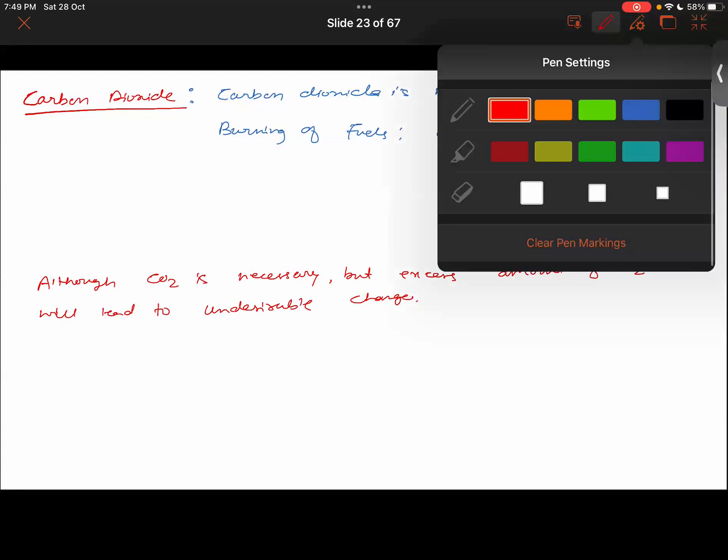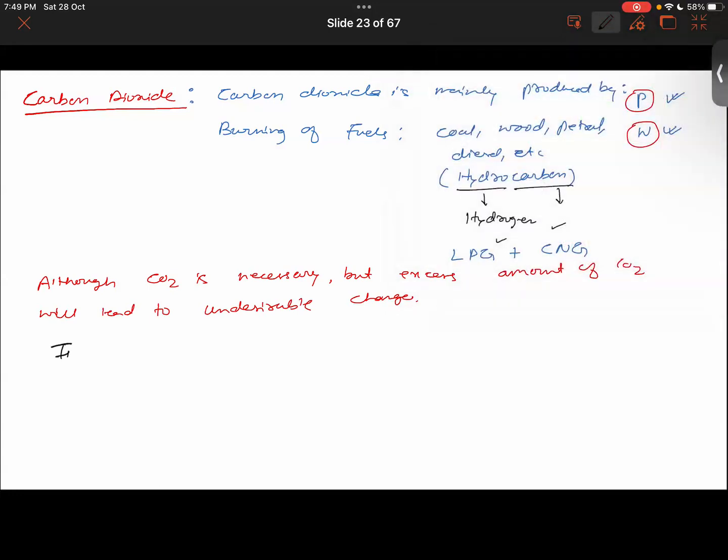Now let's talk about what the impacts of CO2 are. We will talk about impacts on the environment, on the greenhouse effect, and then we will talk about humans also. Humans and basically we will talk about all animals, okay?